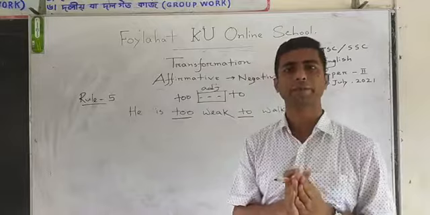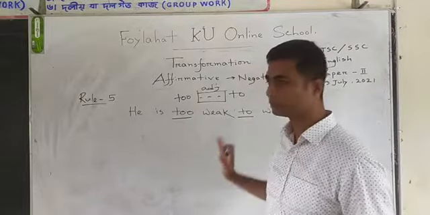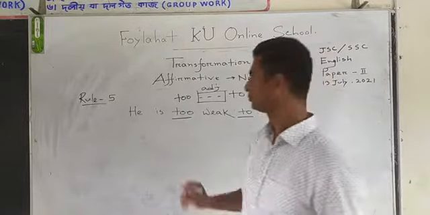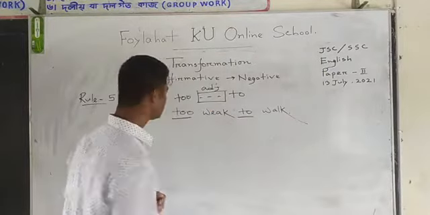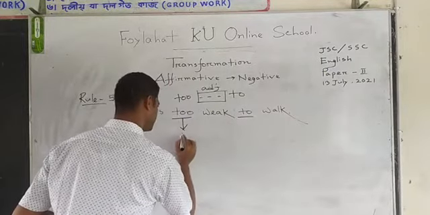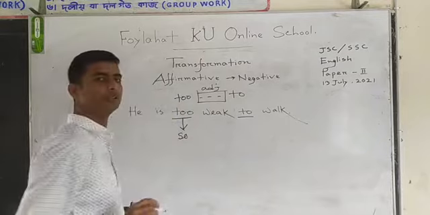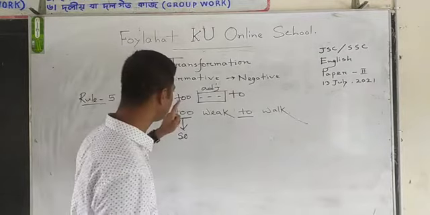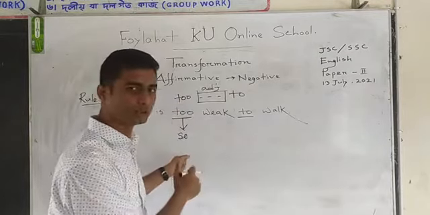If you find too dot dot too, then what will you do? You have to use so instead of too. Where you find too, you just use so.